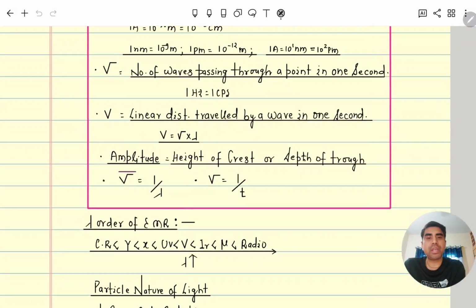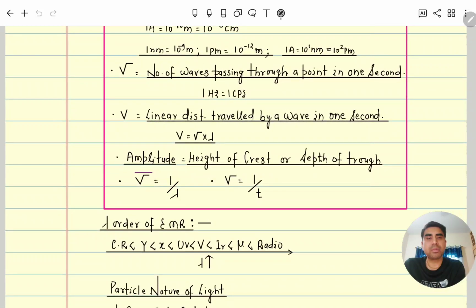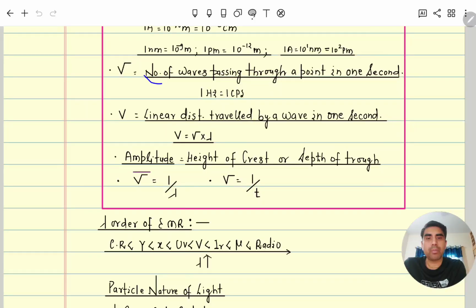Next is frequency. The number of waves passing through a point in 1 second is called its frequency, and its unit is hertz or cycle per second. Next, velocity. The linear distance traveled by a wave in 1 second is called its velocity. The relationship between velocity, frequency and wavelength is velocity equals frequency into wavelength.